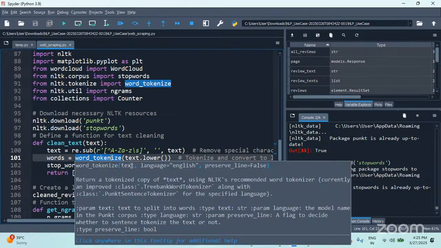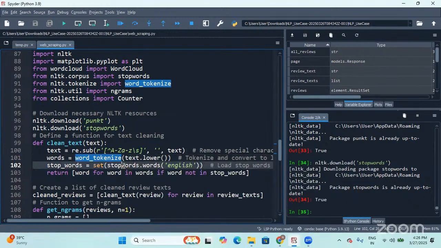Then I'm going to convert all stop words. The stop words file that we have downloaded will be converted as a set. And I'll use this set of stop words to filter the common words, the connector words that are present in my text. So for that, I'm using a list comprehension. You observe here, return, the function should return it.